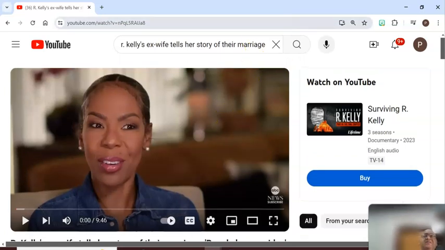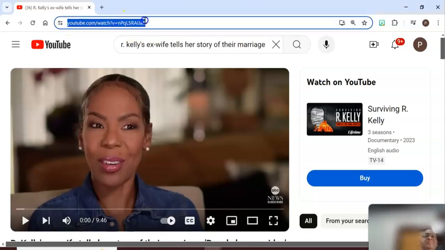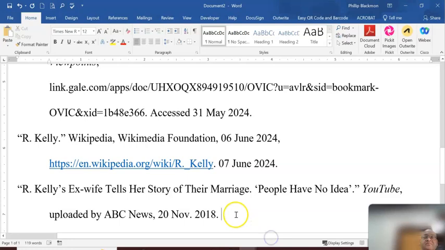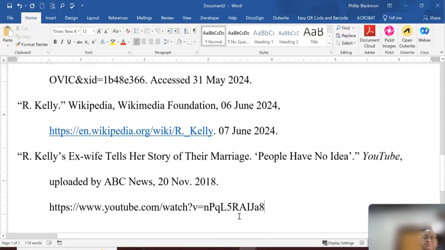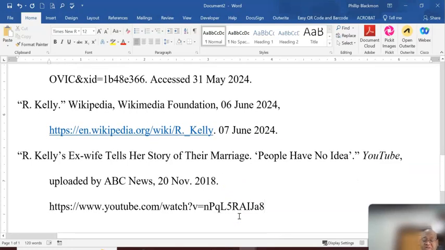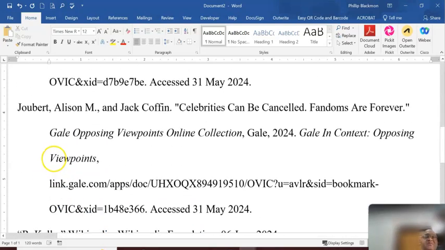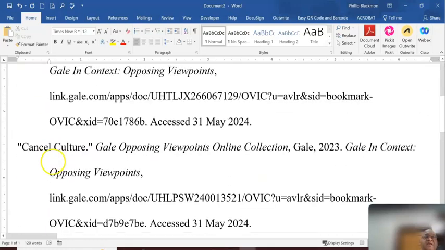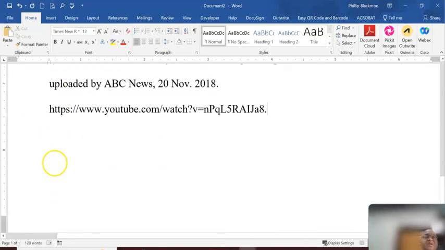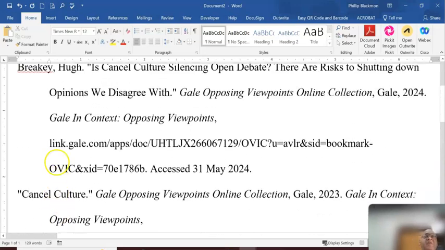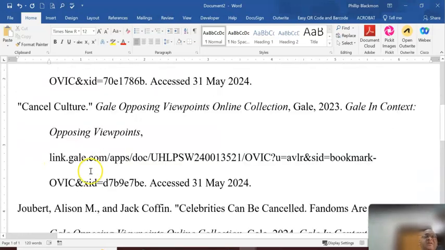And then the last thing I do is copy my URL and paste it into my document. And I'm going to end this with a period. Again, look at this. My hanging indentations were created when I first started doing this. The hanging indentations are still here.